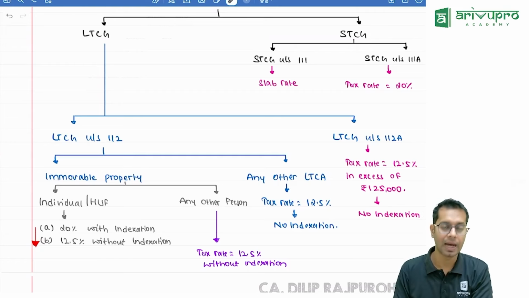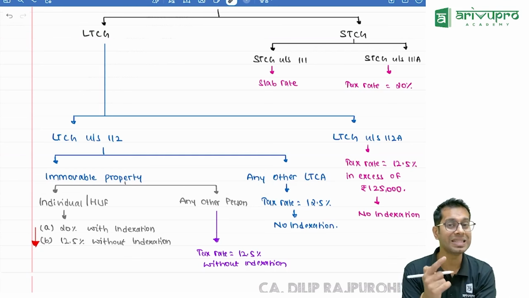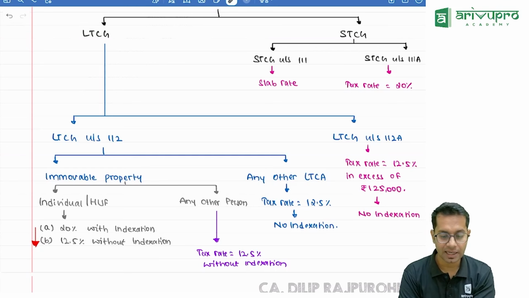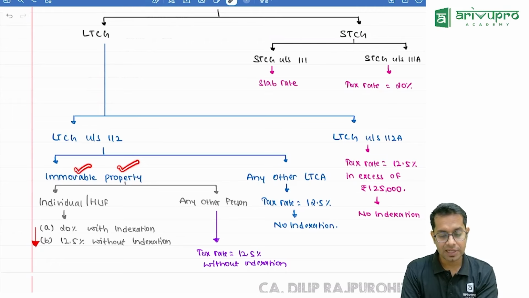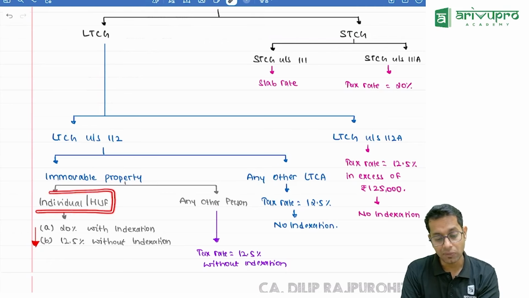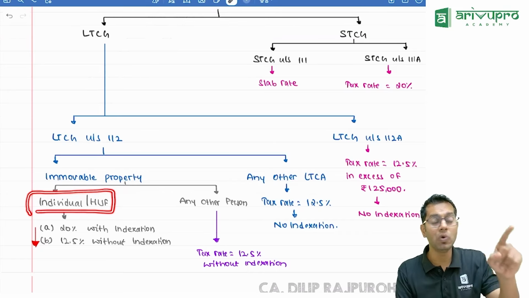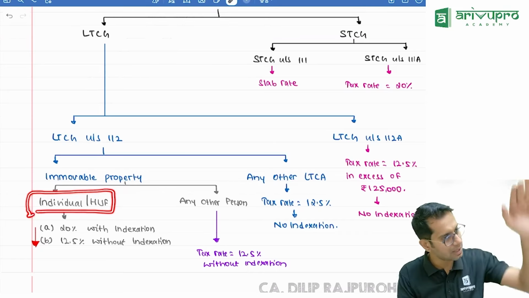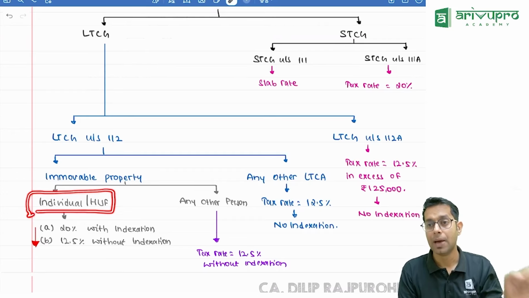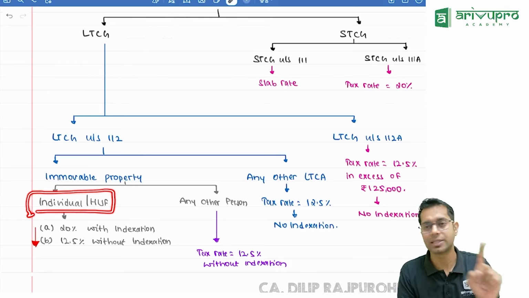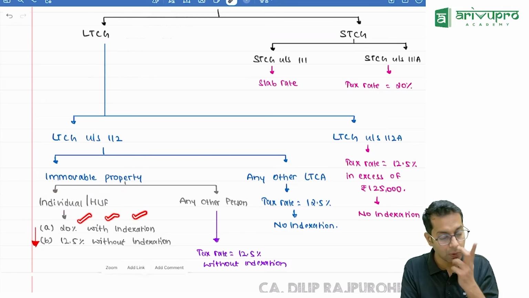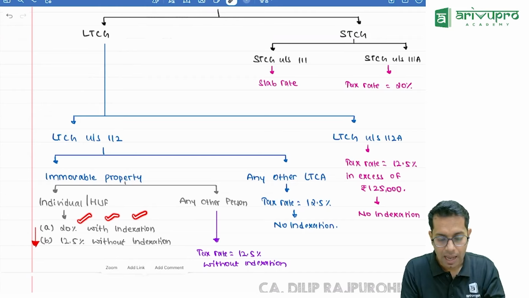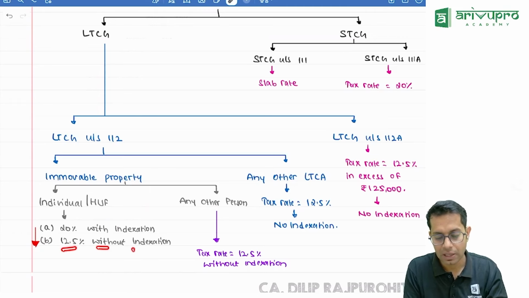Now here, if it is taxable under 112, I should see what is the asset which is getting transferred. Sir, that asset which is getting transferred is an immovable property. If it is an immovable property transferred by an individual or an HUF, for computing capital gain, no problem. Just compute without indexation. But for computing the tax amount, take 20% with indexation, meaning compute the gain by taking indexation and take 20%, or take 12.5% without indexation.